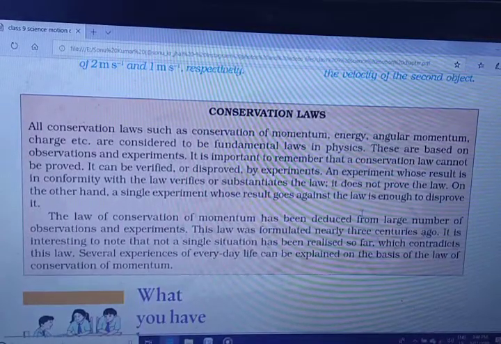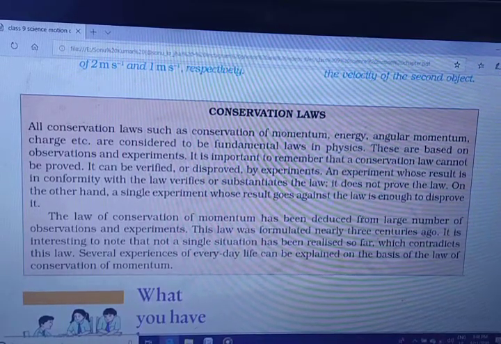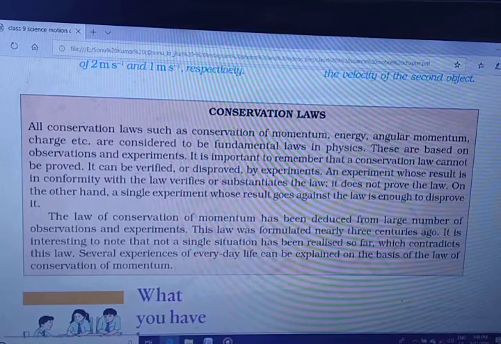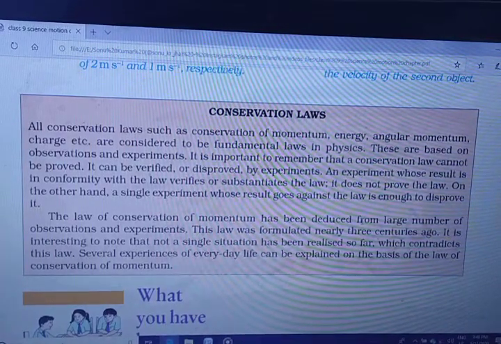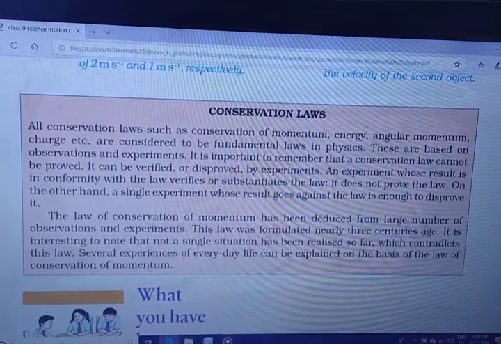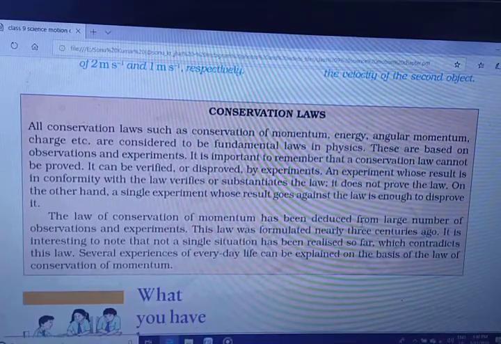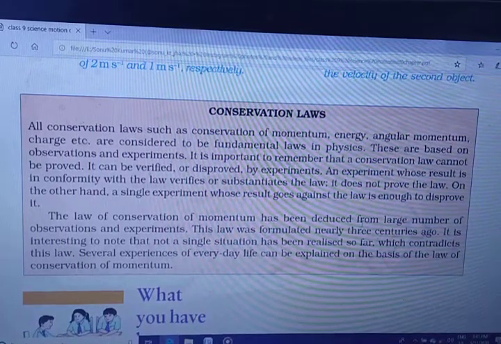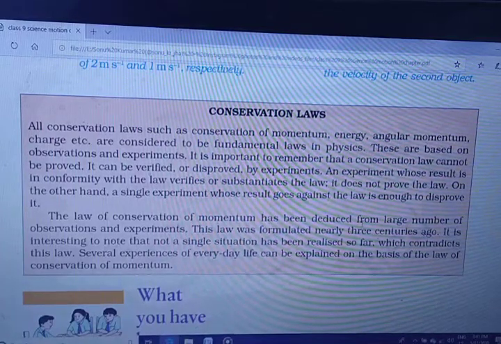All conservation laws, such as conservation of momentum, conservation of energy, conservation of angular momentum, conservation of charge, etc., are considered to be fundamental laws in physics. These are based on observations and experiments. It is important to remember that a conservation law cannot be proved; it can be verified or disproved by experiment. An experiment whose result is in conformity with the law verifies or sustains the law, it does not prove the law. On the other hand, a single experiment whose result goes against the law is enough to disprove it.